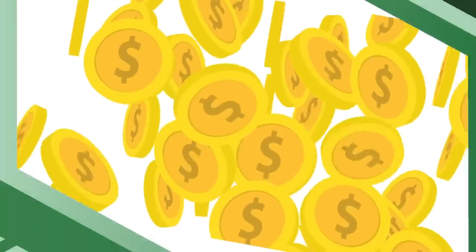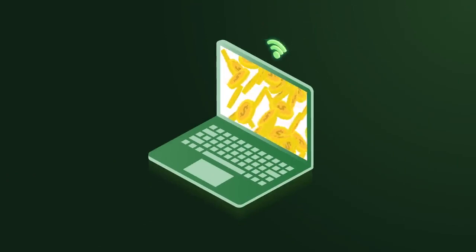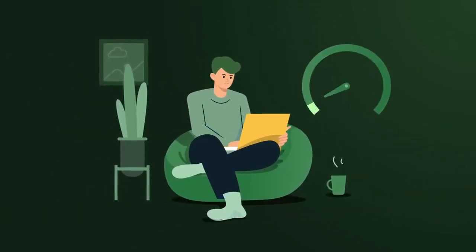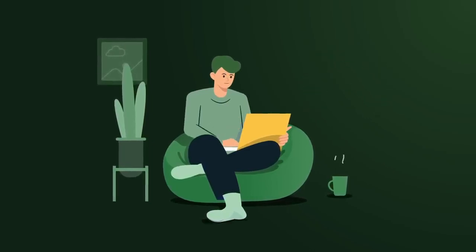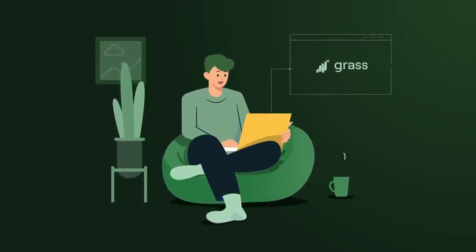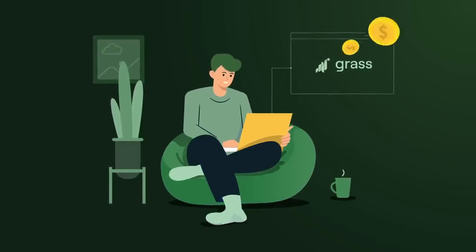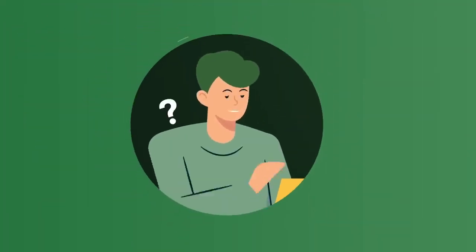Everyone is looking for a source of passive income these days. What if all it took was an internet connection? Like most people, you probably use a fraction of the internet bandwidth you pay for each month. Now you can sell the parts you don't use with Grass, an innovative solution that transforms your idle internet connection into a profitable resource. But how does it work?